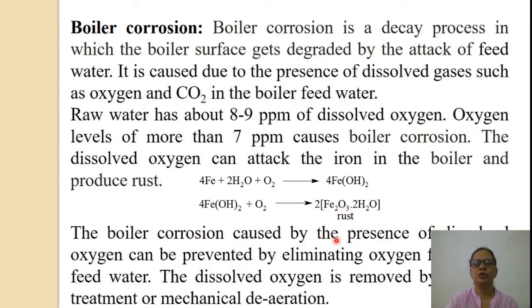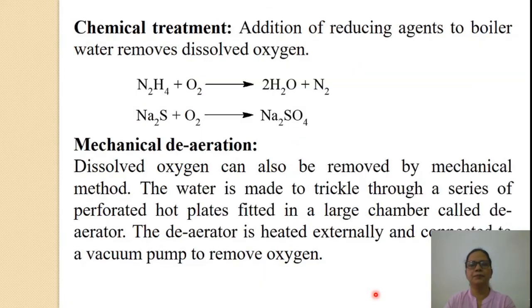The boiler corrosion is caused by the presence of dissolved oxygen and can be prevented by eliminating oxygen from boiler feed water. The dissolved oxygen is removed by chemical treatment or mechanical de-aeration. What is this chemical treatment? Addition of reducing agents to boiler water removes dissolved oxygen.